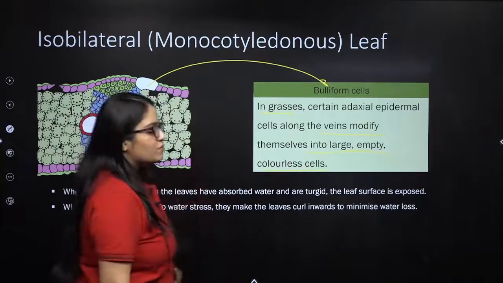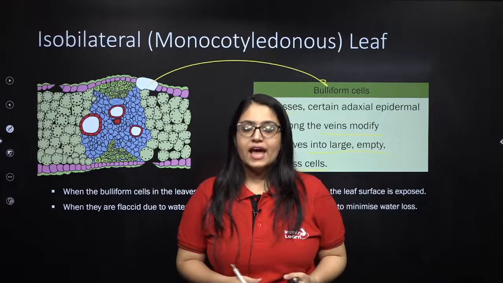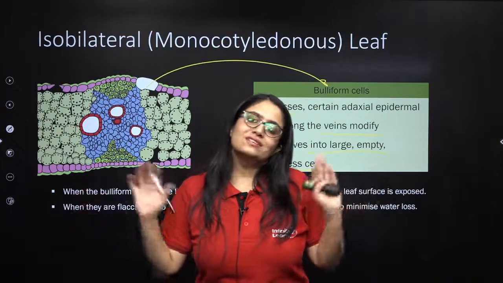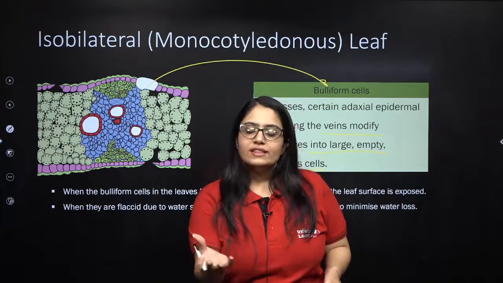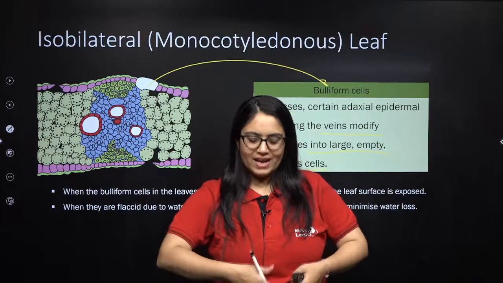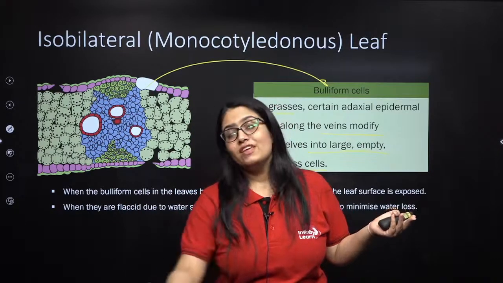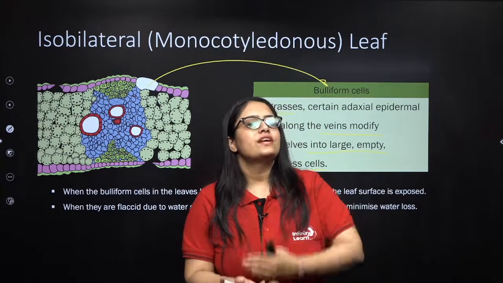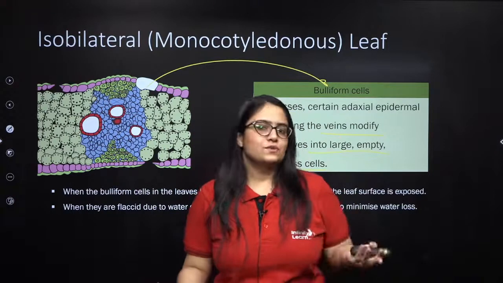Now these bulliform cells, when there is water in the surrounding, will absorb the water and will expose the surface of the leaf, right? And when there is scarcity of water, very little water in the surrounding, what they will do, they will become flaccid, they will release water and they will make the leaf curl inwards. As a result, what will happen? The surface area of the leaf will reduce, and if surface area is reduced, the rate of transpiration will go down, right?